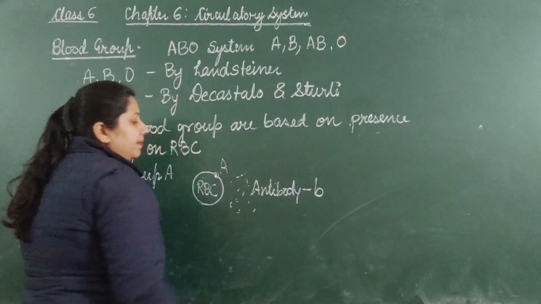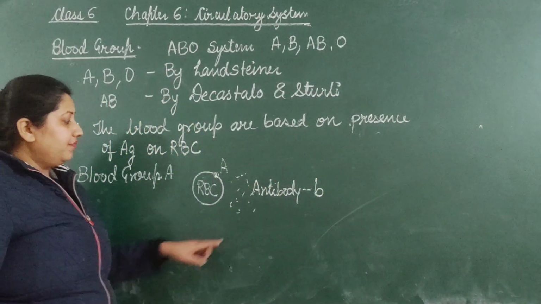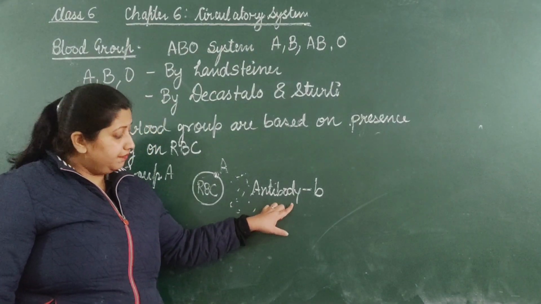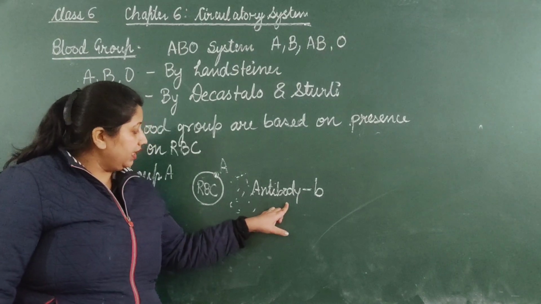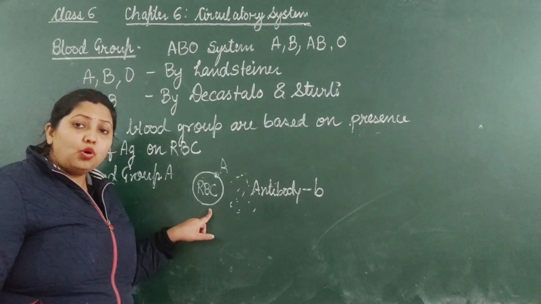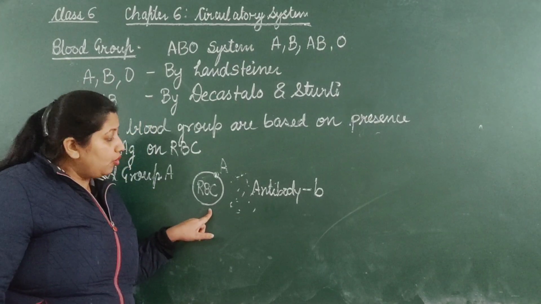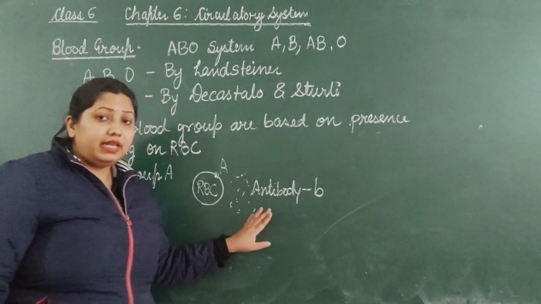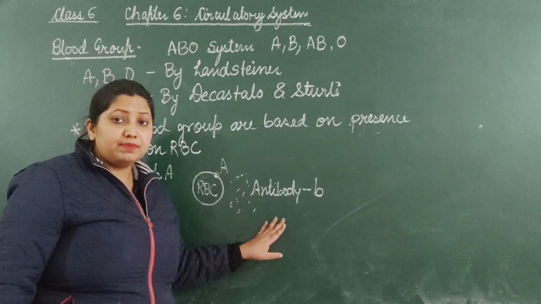B is found. Why? Because if antibody A were present, it would kill its own RBC. In nature there is a self-defense mechanism.